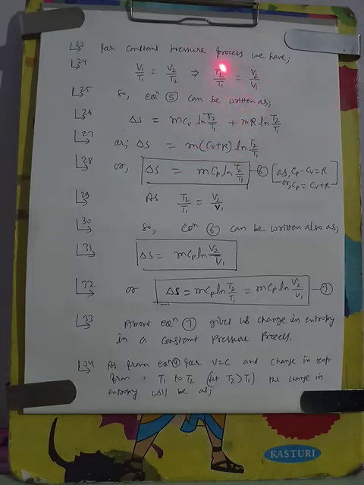Again we put the value of T2 by T1 in equation 5, and we take out the common term m log T2 by T1. In the bracket we get Cv plus R, and as we know that Cp minus Cv is equal to R, Cv plus R can be written as Cp. So we get the final change in entropy in constant pressure process: delta S is equal to mCp log T2 by T1.